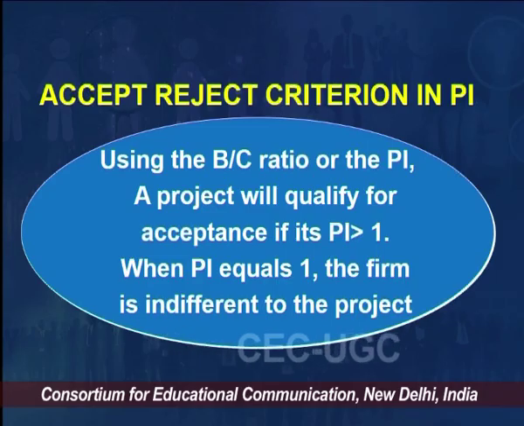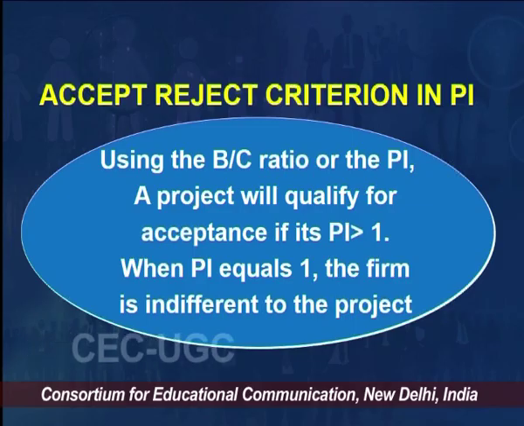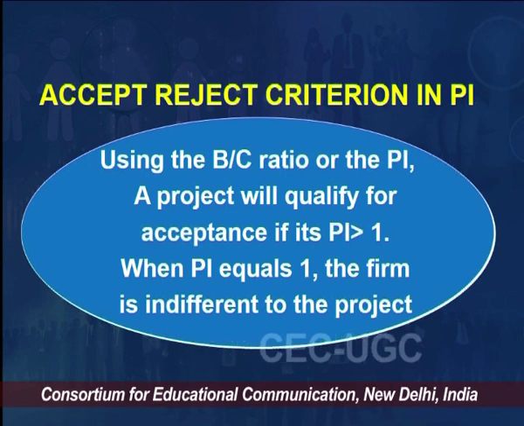A problem arises when the PI value is equal to 1. In that case, the company has to take a call on what to do, because other than the financial analysis or capital budgeting evaluation, there may be more factors which play a role. And this is not only for PI, this is for other techniques of capital budgeting as well. So the best proposal is where PI is greater than 1.